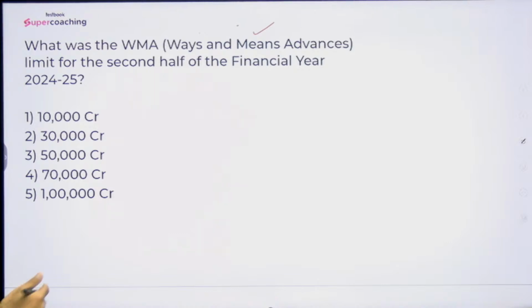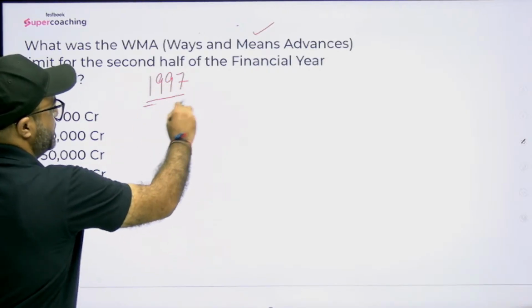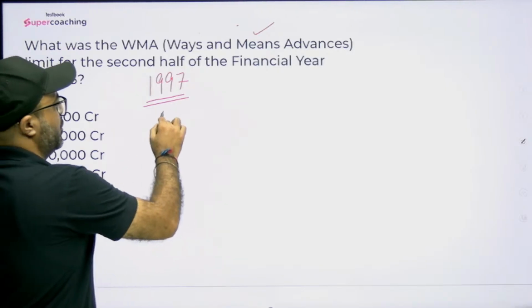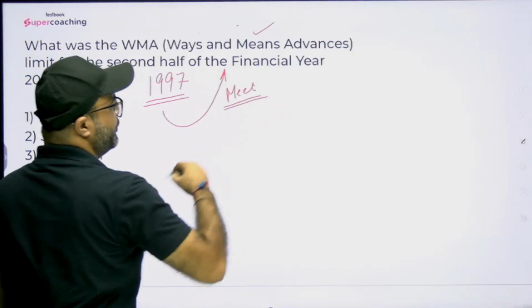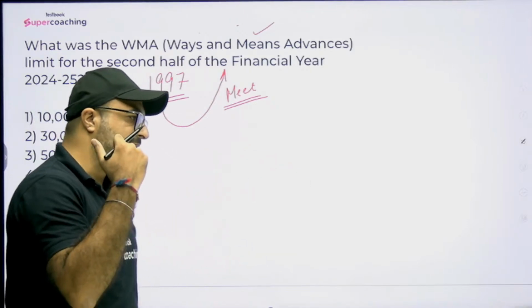So the WMA mechanism was introduced back in 1997. What was the purpose of introducing this? The purpose was to help the government meet its temporary fund requirements. That means the government can meet its temporary mismatches between receipts and expenditure. There are 2 types of WMA. One is normal WMA and the other one we call special WMA.